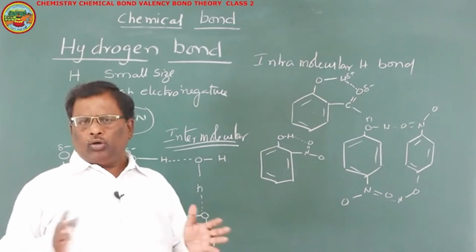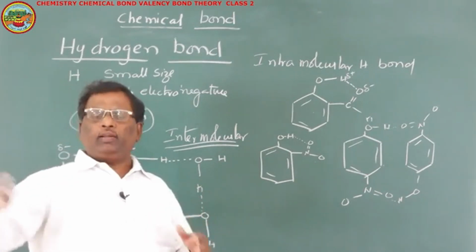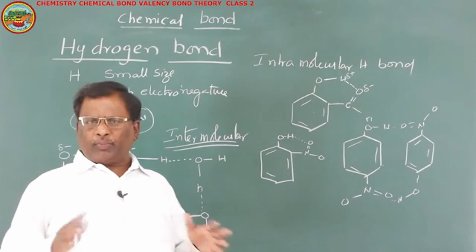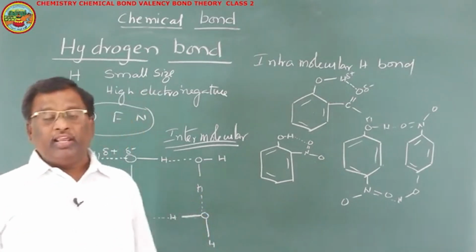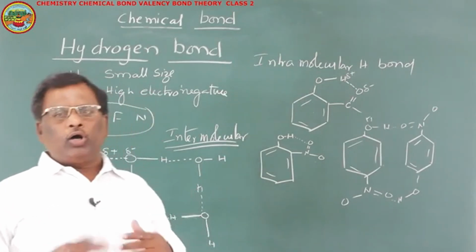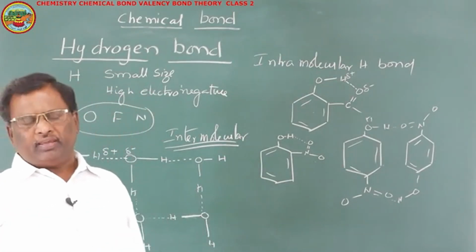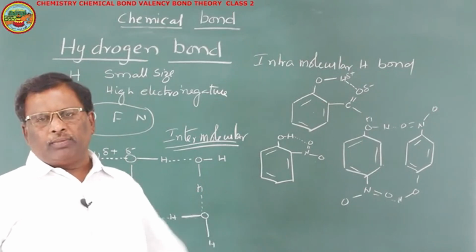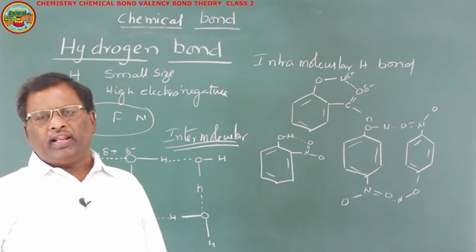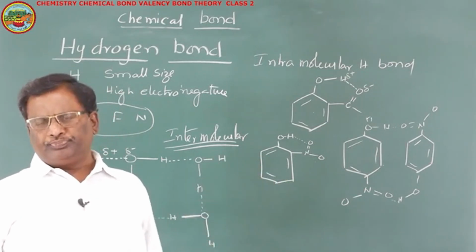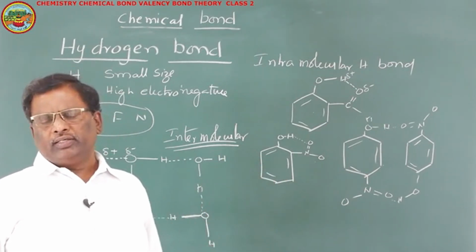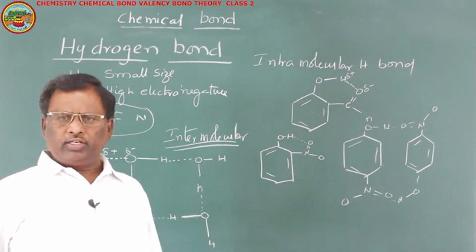So there will be no bonds between one molecule and another molecule. When the bonds are present between one molecule and another molecule, intermolecular hydrogen bonds are there. In such cases, their boiling and melting points are very high. Particularly here, the boiling point of para-nitrophenol is greater than ortho-nitrophenol because of that intermolecular hydrogen bond.